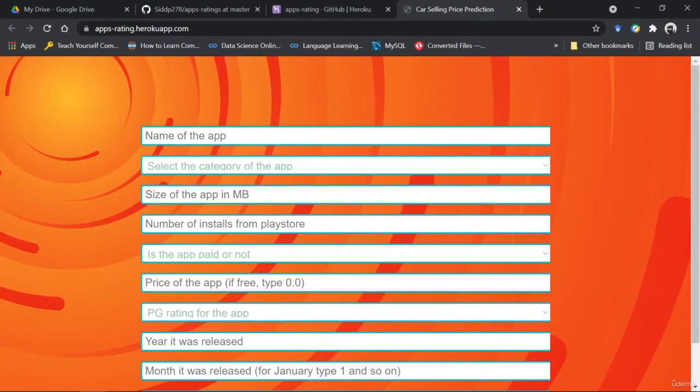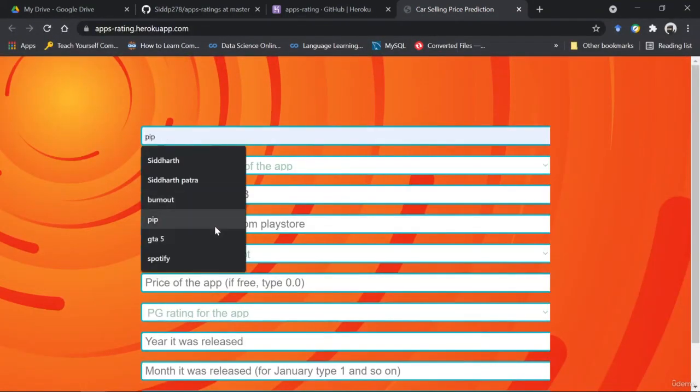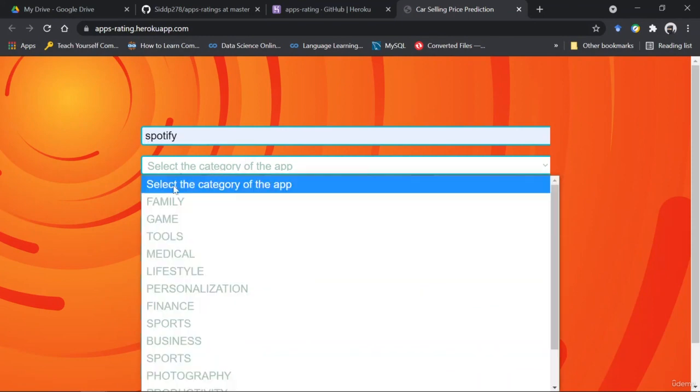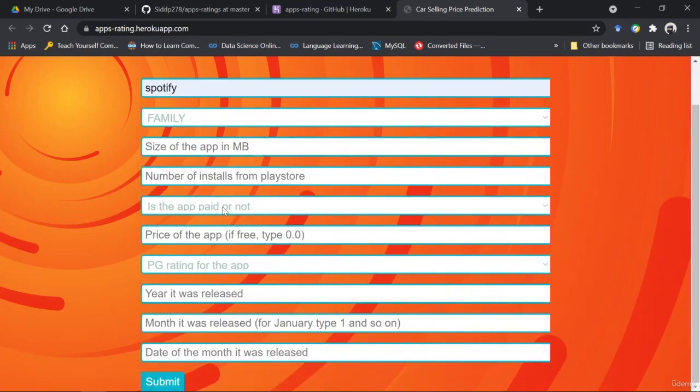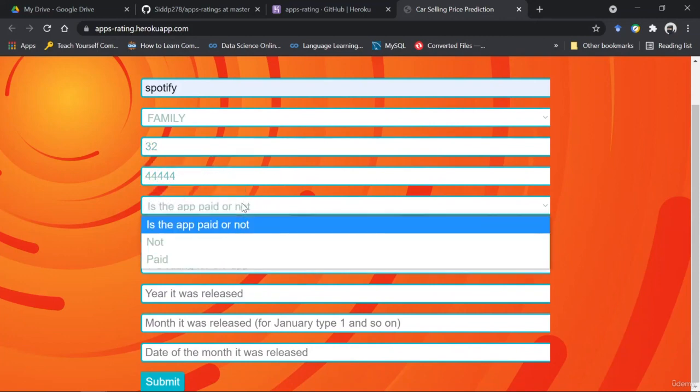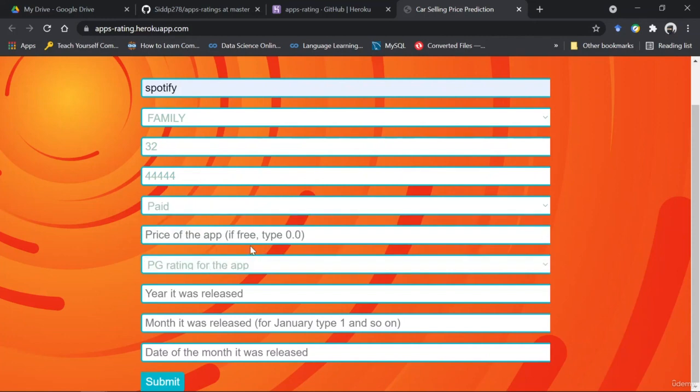So once you click on this, it might take a little time. Okay, then you just type in the name. Okay, Spotify, select the categories, family. I know this is not a family, but anyways, okay, paid or not, it is paid. Price 120 for a month.